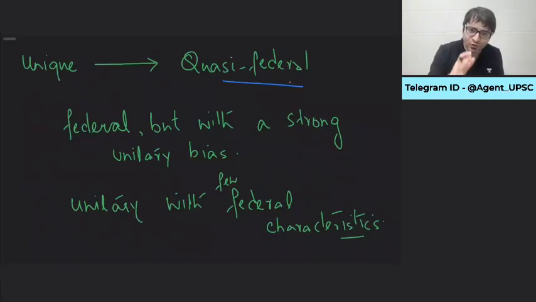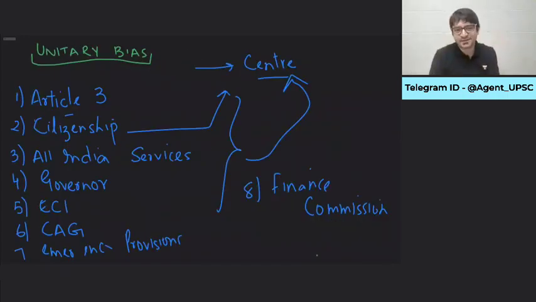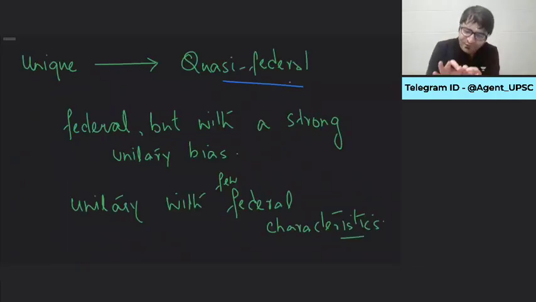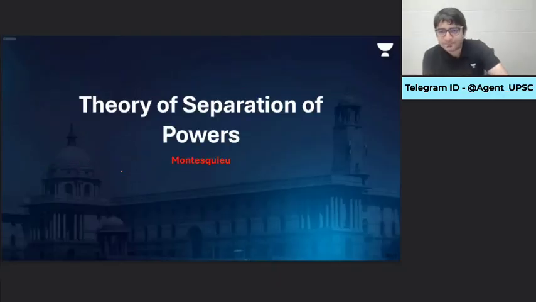But some say no. India is a federal polity, but with a strong unitary bias, or there is a centralizing tendency in Indian federalism, where the constitution creates a more powerful center. Why that was created, we'll discuss separately. And some say no, the Indian constitution is unitary because all these features are unitary features. There may be a few federal features in the constitution. So primarily we are a unitary constitution with a few subsidiary federal features. Depending upon what sort of question is asked in the exam, we will have to write our answers accordingly, which we will discuss. So this is what a unitary and a federal polity, a federal constitution, is. Any questions? Let me know.